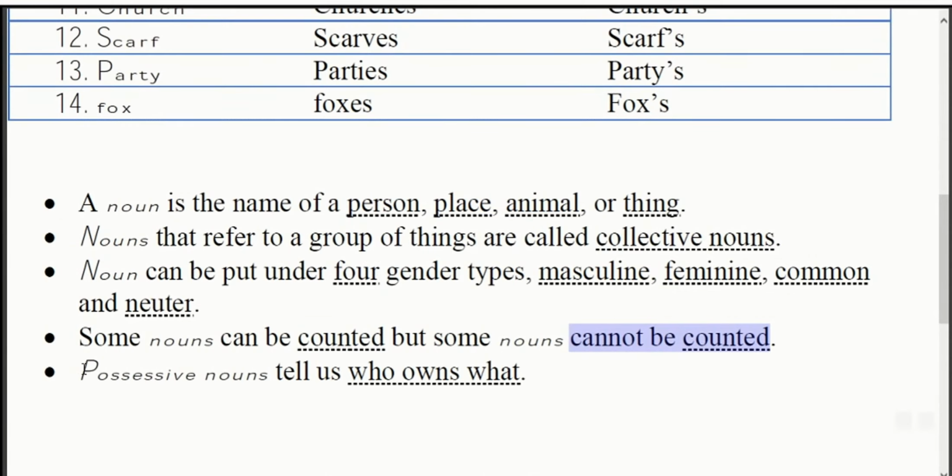And the last one is possessive nouns tell us who owns what. किसका क्या चीज़ है. Okay? Let me repeat that. Possessive nouns tell us who owns what.